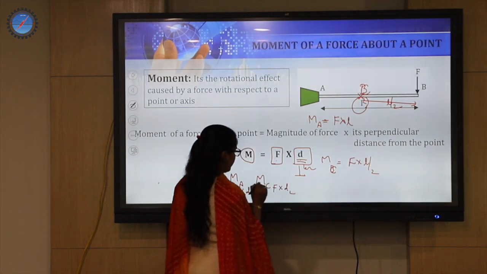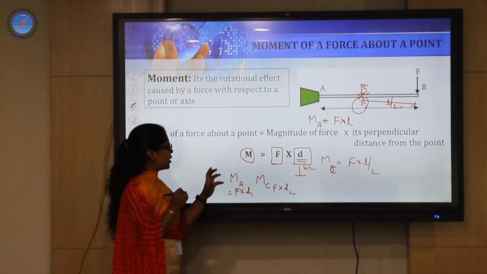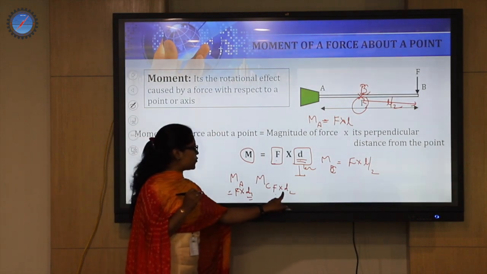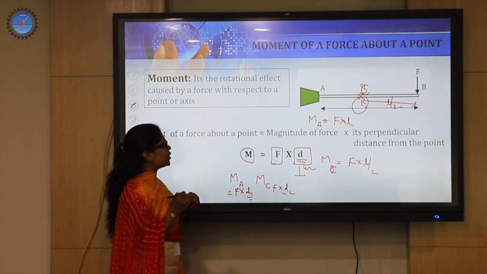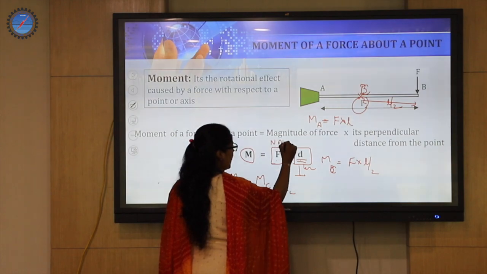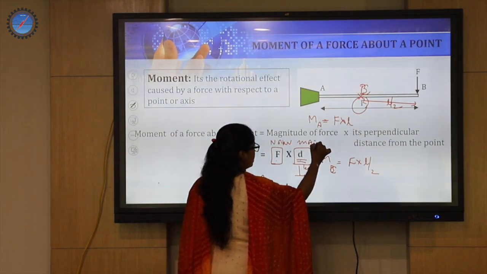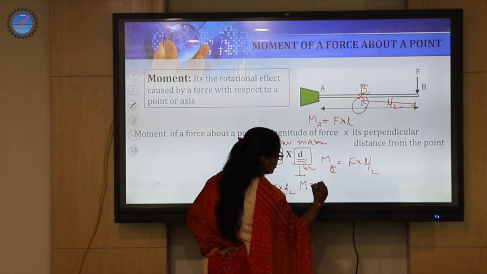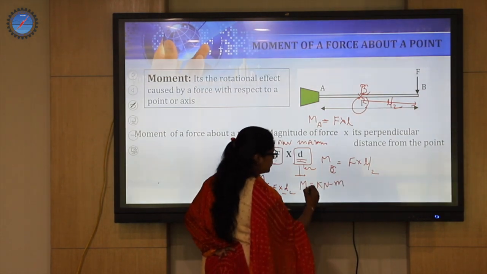So they both are different, even though the same force is being given the chance of creating a moment at point A and B, but the distances matter for the magnitude of the moment. And what is the unit for this? You know that force may be Newton or kilonewton. A distance may be meter or millimeter. So altogether when you multiply, moment has the unit called kilonewton meter.